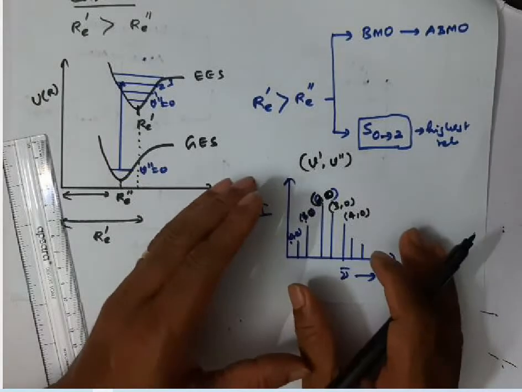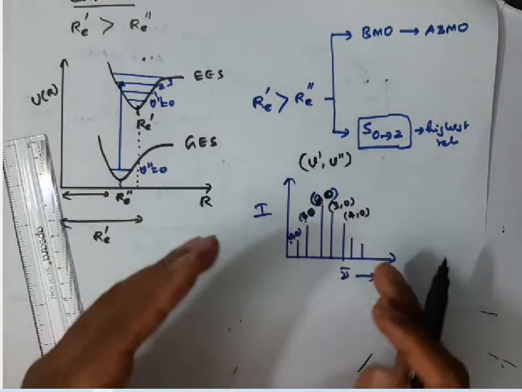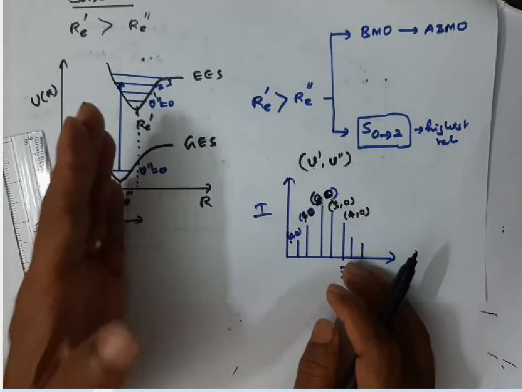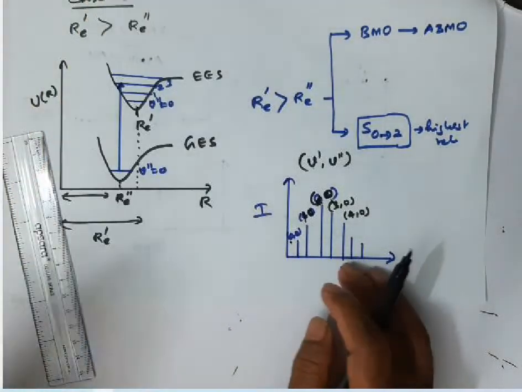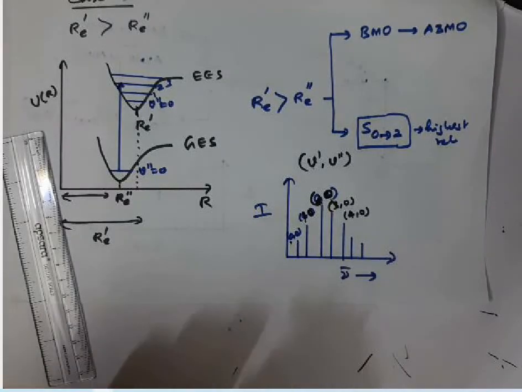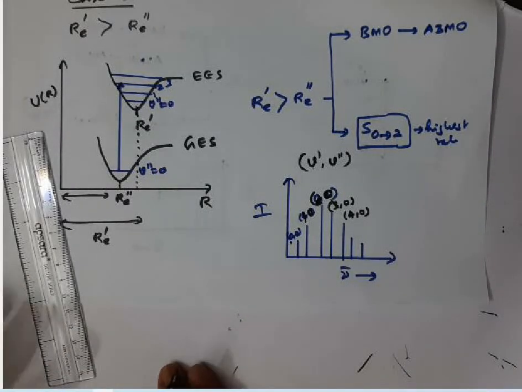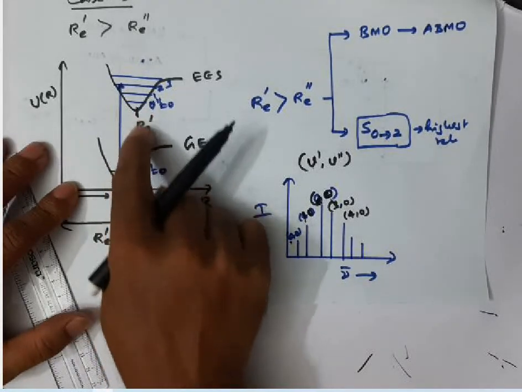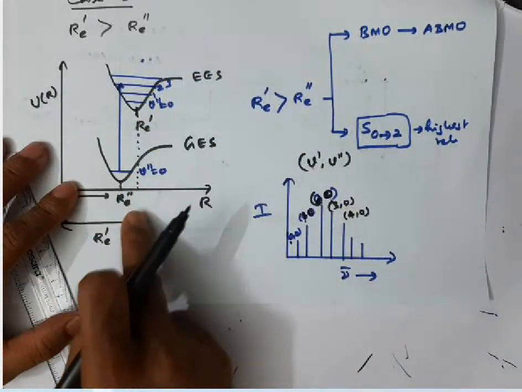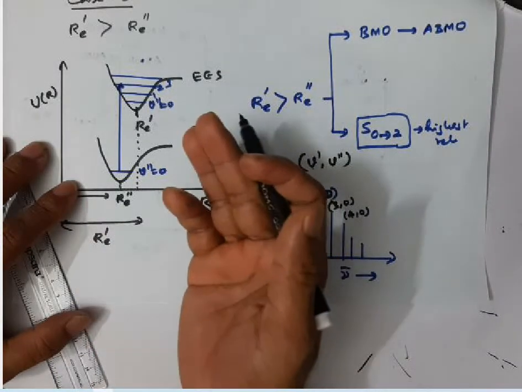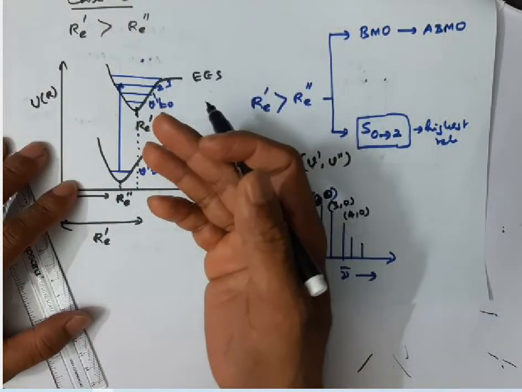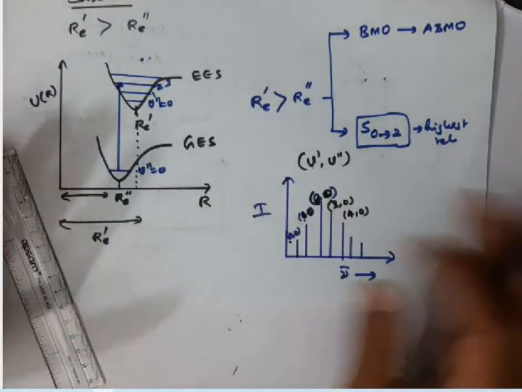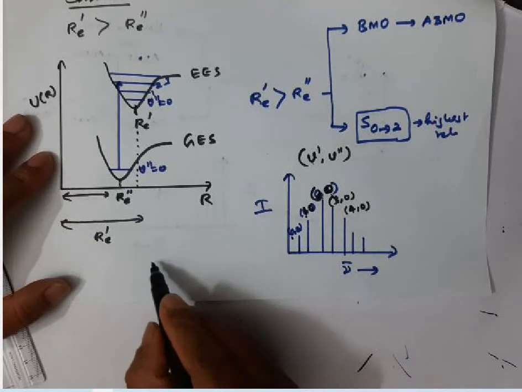If this occurs, it indicates that the ground electronic state equilibrium internuclear distance and the excited electronic state equilibrium internuclear distance are not equal. It may be greater. In this case, I showed that the excited electronic state equilibrium distance is greater than the ground. In some other case, it may also happen that the transition takes place from anti-bonding to bonding. Let me show that. Before that, I will give this example.